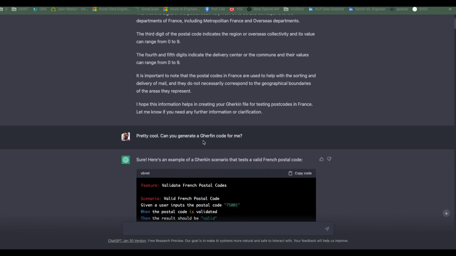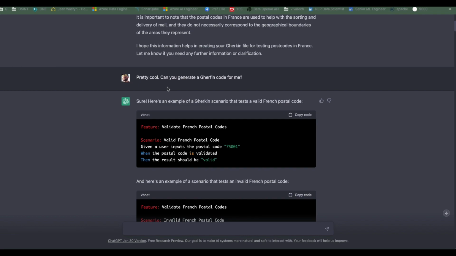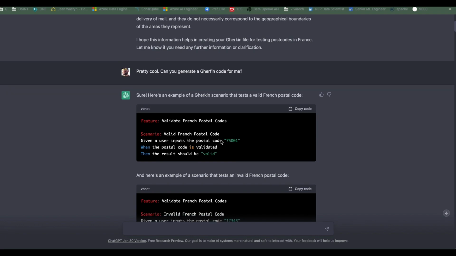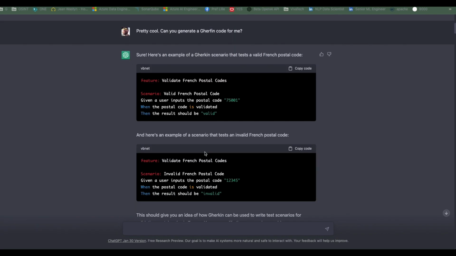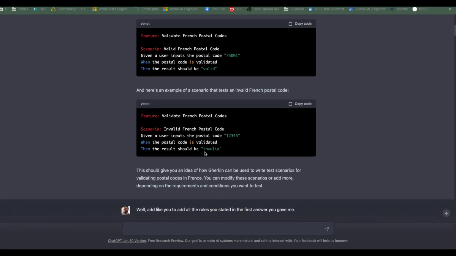So now I need to generate a Gherkin file. For the Gherkin, I am asking ChatGPT, can you generate it? And it does both the feature part and the scenario part. So it's given, when you have something as input, when you perform an action, then you expect a result. That's how the tests are written. For example, if the postal code is in Paris first district, then when I try to validate the postal code, it is valid. Here's another example where it's not valid, when it's just 1, 2, 3, 4, 5. This is not a valid code, so it should be invalid.